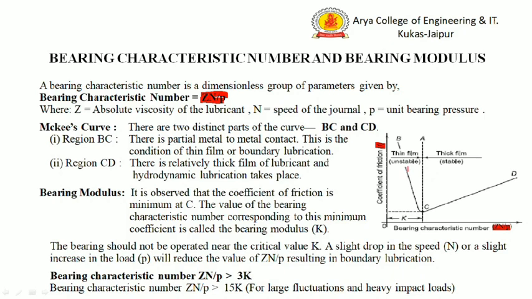This curve is divided into two regions, region BC and region CD. The thin film lubrication is shown in the region BC. In this region, the speed RPM is low, so the value of Zn by P is less. This is the reason for the thin film lubrication, or we can say the boundary lubrication.